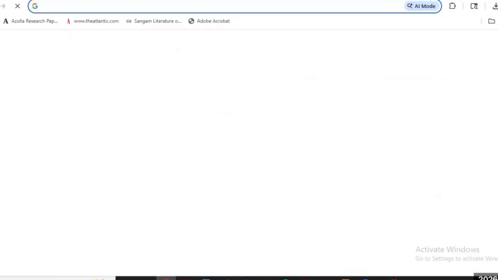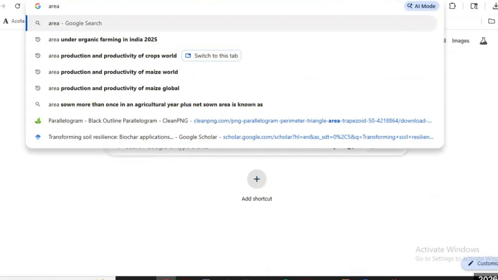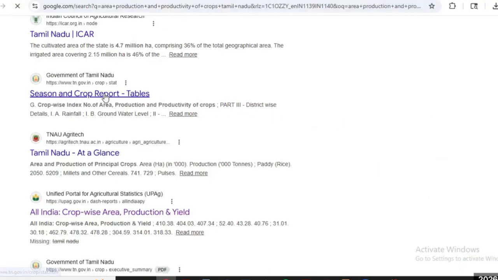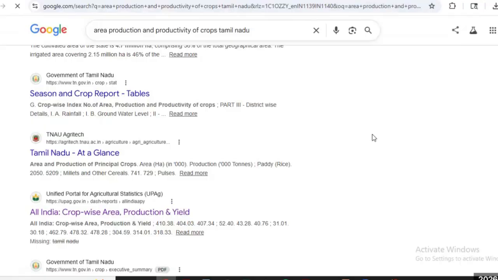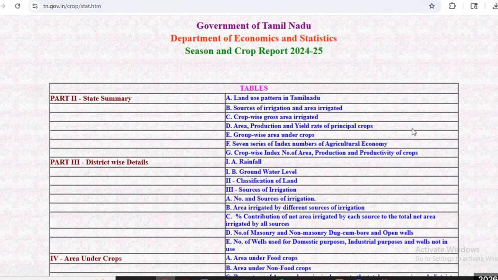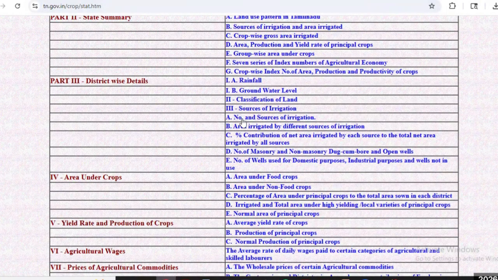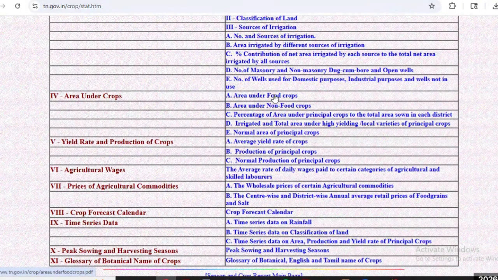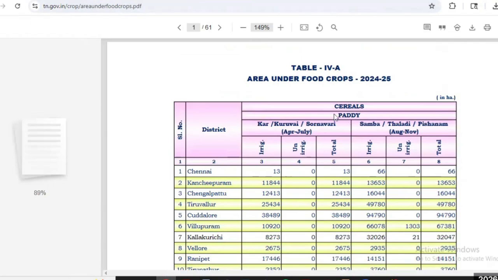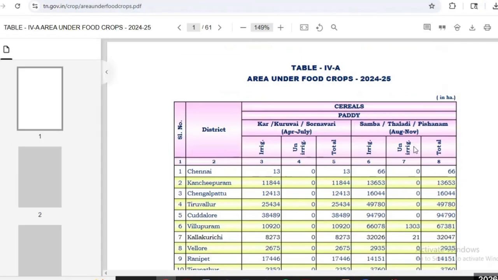For example, for Tamil Nadu, I will search like area production, productivity of the crops, Tamil Nadu. Here we can see season and crop report tables. Here is the season and crop report for 24-25. District-wise details, rainfall detail, area under the crops, area under food crops. This is the area under the food crops. For example, paddy. Here they have given the season-wise split up also.